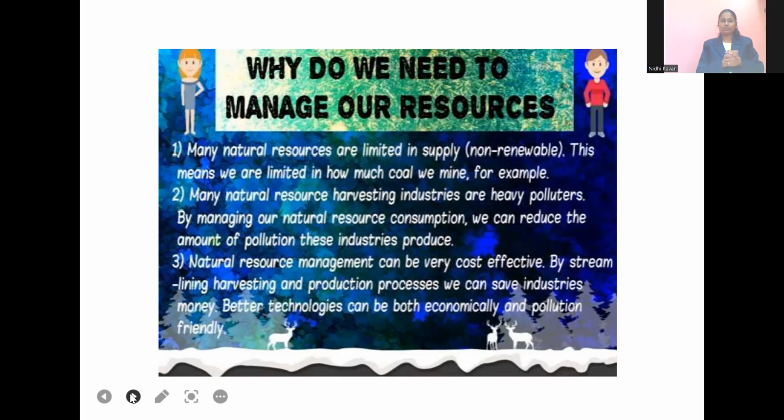Many natural resource harvesting industries are heavy polluters. For example, in the sources of energy, we learned about the thermal power plant. Using coal, they generate electricity. Extensive use of coal releases smoke, which causes air pollution. Then, natural resource management can be cost effective. By streamlining harvesting and production processes, we can save industries as well as money. So we have to adopt technology that is economical as well as pollution friendly.